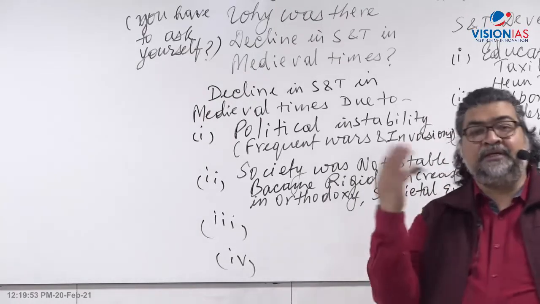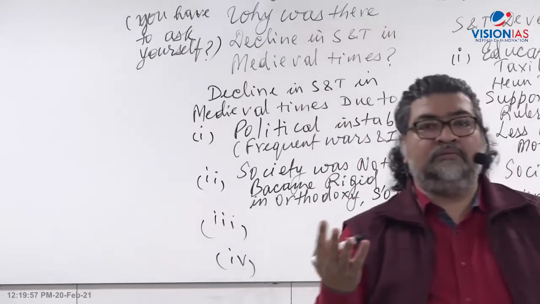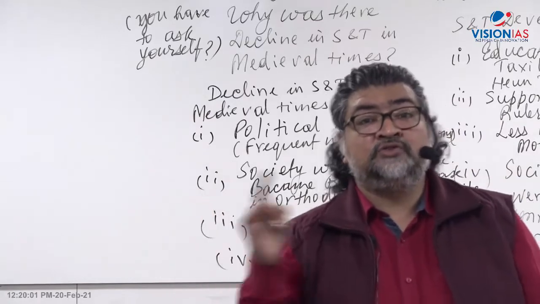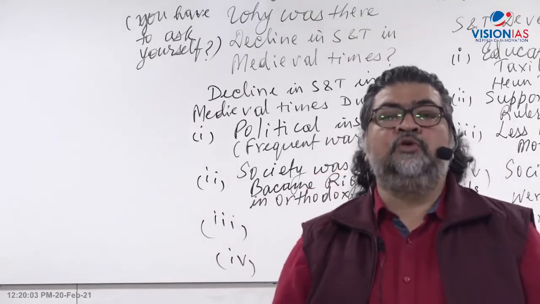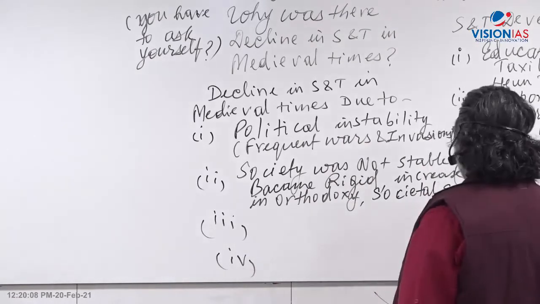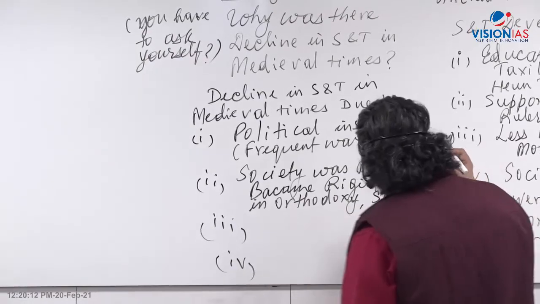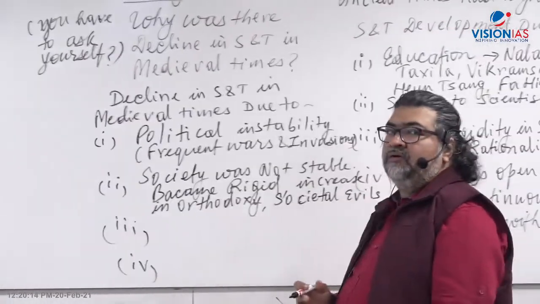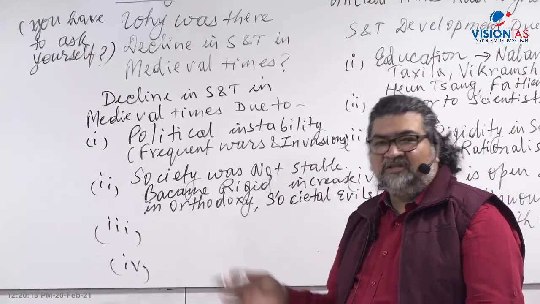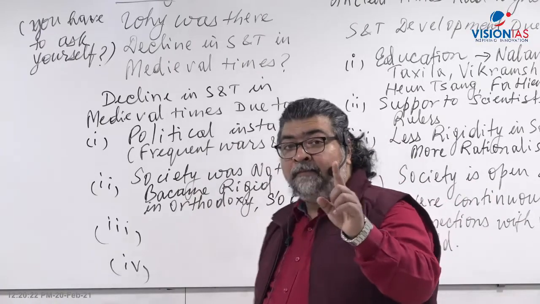When you read, the Gupta age is said to be the golden age of history. Golden in terms of art and culture and all those things. But society went very low during the Gupta age. So what do you find? Sati was there, widow issues, child marriage and all those things started. And that's what you find in the medieval times.